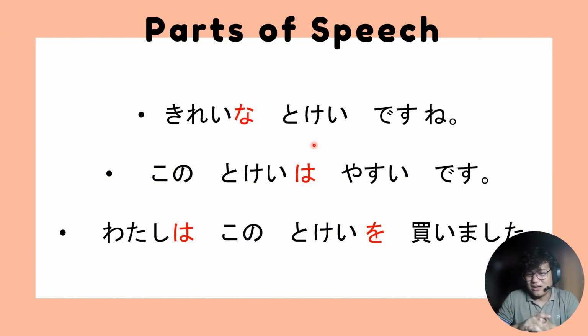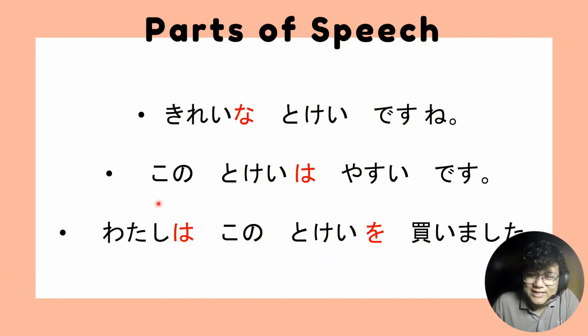Without knowing what tokei is, let's say you don't know what tokei means, but you know that kirei is an adjective. Based on that, you know that this first sentence is describing something because there's an adjective and there's a noun. From that point, we can understand that this first sentence is trying to describe something. It helps in the comprehension of the sentence.